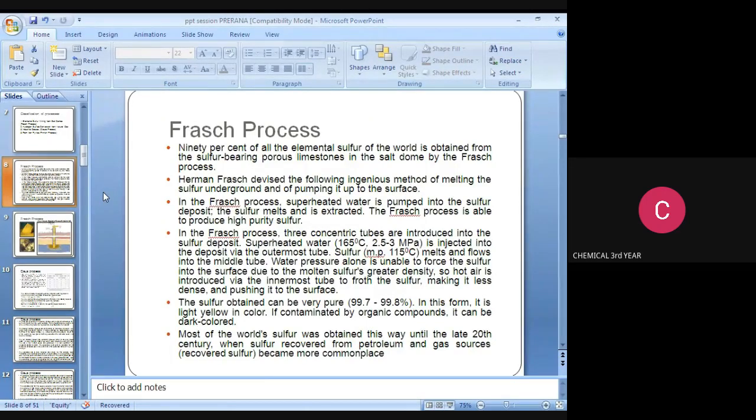To froth the sulfur and make it less dense, pushing it to the surface. The sulfur obtained is in a very pure form.